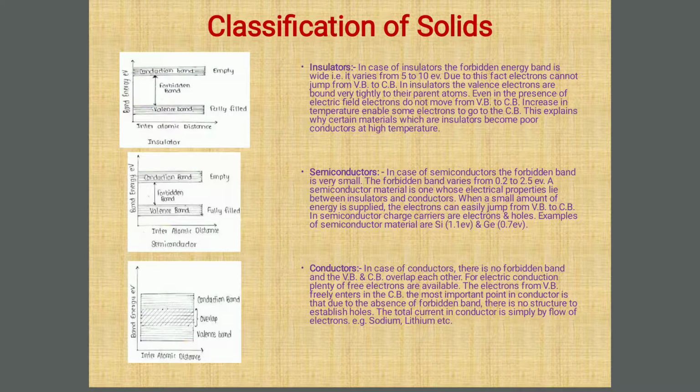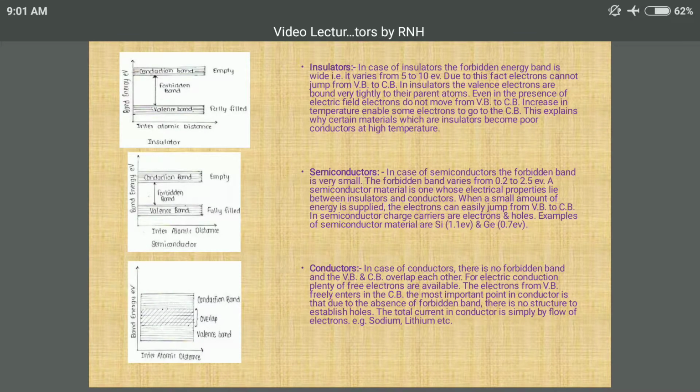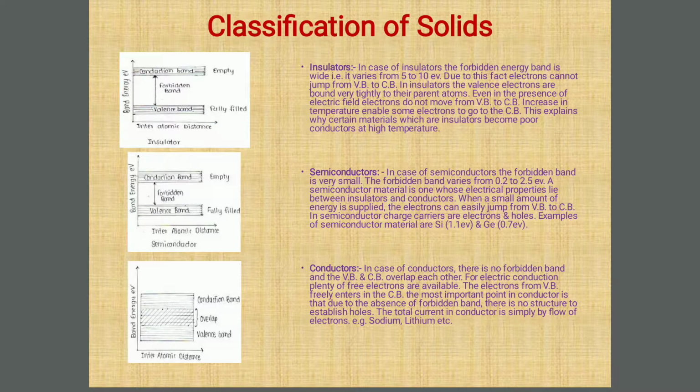Then we go to the next point, that is conductors. In case of conductors, if we observe the figure carefully, there is no energy band gap or forbidden band. Actually, valence band and conduction band overlap each other. For electric conduction, plenty of electrons are available in case of conductors, as there is overlapping between valence band and conduction band, which are nothing but a series of energy levels.